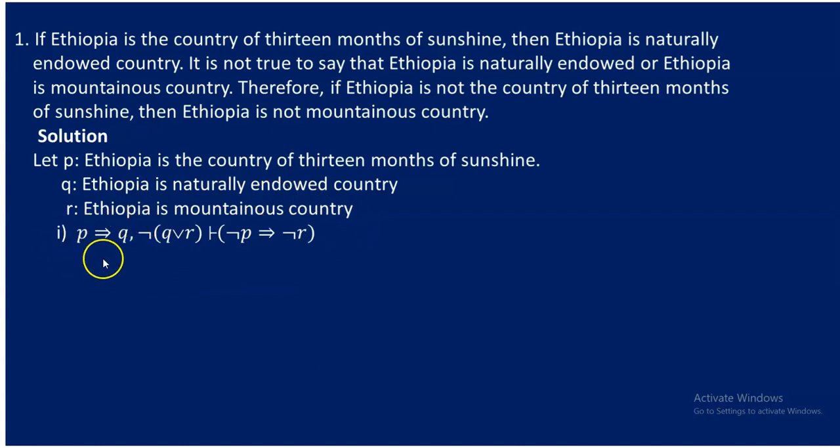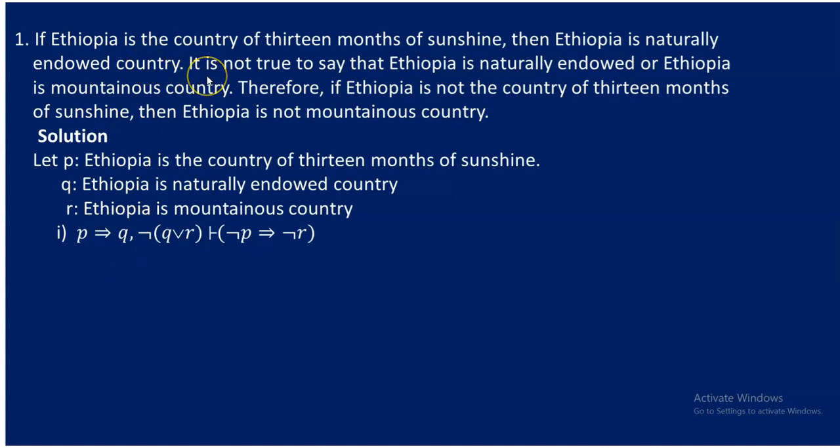How is this written? Let me explain. It says P implies Q. So this is a conditional statement made by if-then. Do we have if-then here? Yes. Look, if it says, then what follows here? Then, in between if-then, P must happen. Yes, if Ethiopia is a country of 13 months of sunshine, so P is used, then conclusion follows. Ethiopia is naturally endowed country. We have related that to be Q, so we have Q here.